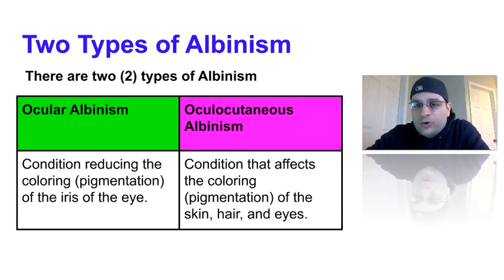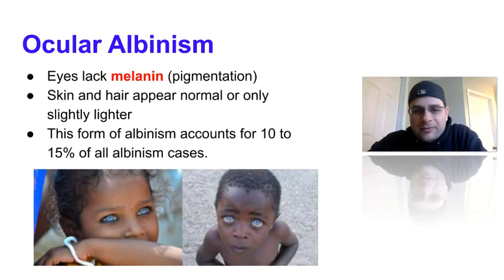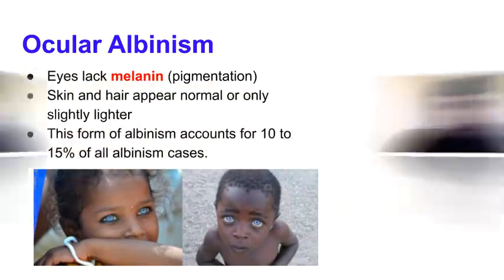So we're going to go over the 4 subtypes and those that are affected by each. Ocular albinism. This is the type of albinism that only impacts the color or the pigmentation of the eye on the person. So the eye or the iris lacks melanin or the pigmentation. Skin and hair appear normal or only slightly light. This form of albinism accounts for about 10 to 15% of all albinism cases.